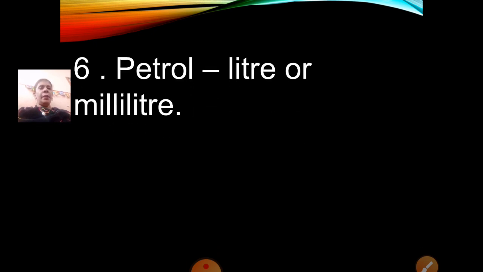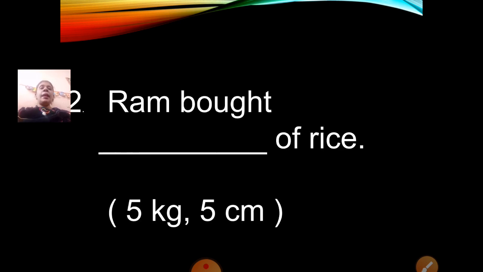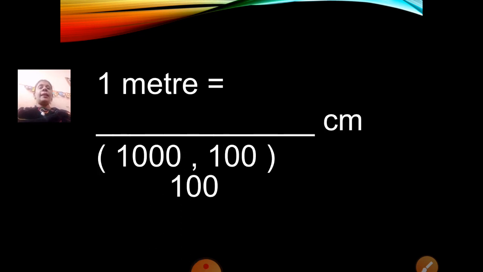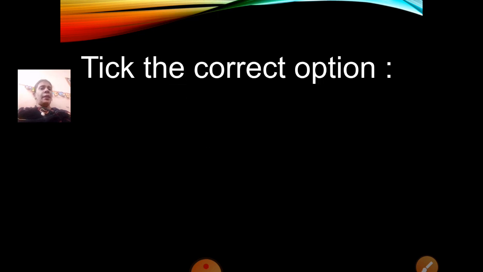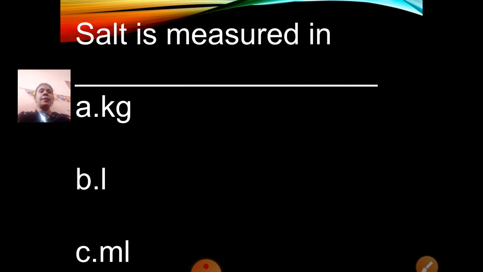Then liter or milliliter. Then copy this, filling the blanks. In filling the blanks also, you will write the question, that is the standard unit of capacity of a container is dash. This liter answer you have to write by yourself. Don't copy it from the slides or the video. Then again copy this question, write the answer by yourself. Like that all the questions you are going to copy. Then the third, you are going to tick the correct option. In tick the correct option also, write the question and write the options. Then tick the correct options, whichever you feel is right.